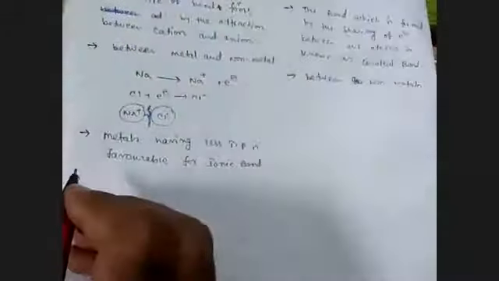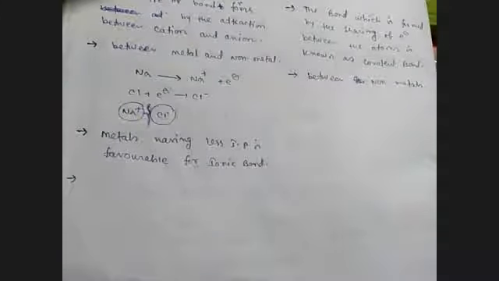Okay, these are the conditions. Next, metals having the less IP, but non-metals having the more EA, more tendency to accept electron, then only anion will be formed easily. More tendency to accept electrons means more negative electron gain enthalpy value.